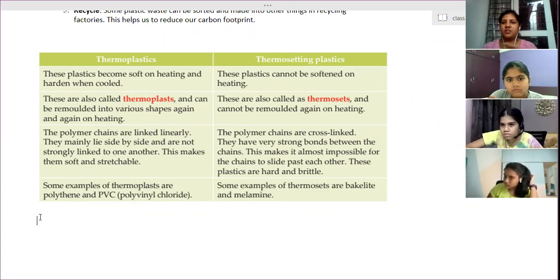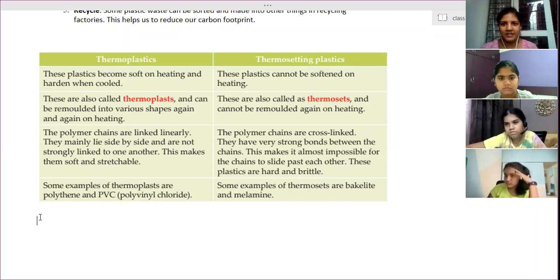Not for dry storage, there is no problem at all. It is very useful in dry storage. Pickles also we can easily store in plastic containers. We can't store pickle in metal containers because pickle consists of acid. Acid easily reacts with the metal and forms a poisonous substance, which causes toxicity.